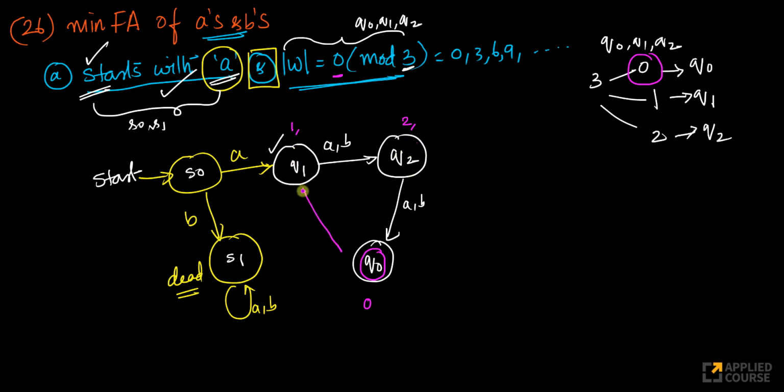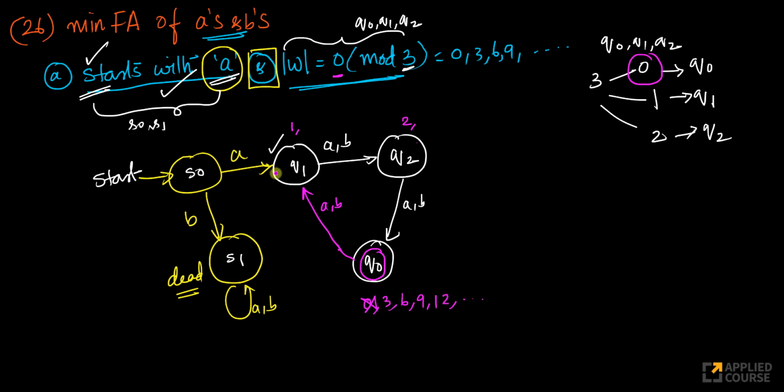So now what if I have A comma B? What happens now? See, now the length here is 0, or of course length cannot be 0 because it has to start with A. So 0 is not a possibility. Length is 3, length is 6, length is 9, length is 12, and so on. But now when length becomes 4, where should I go?